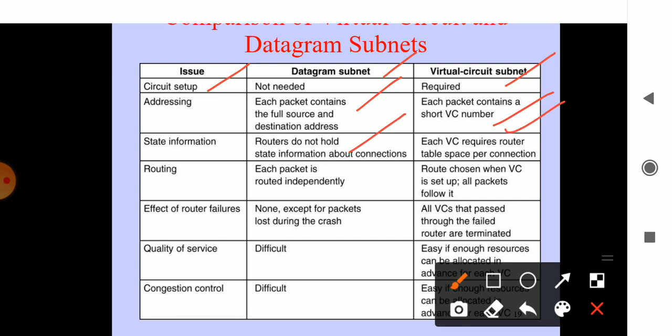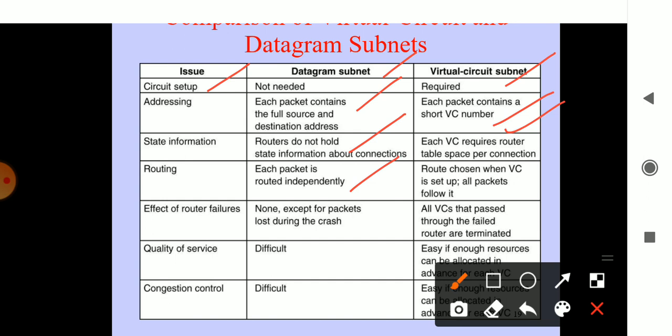Packets are routed independently in datagram, but in VC the route is chosen with the help of the VC, which collects all the packets and maintains the details of which packets are sent and received.